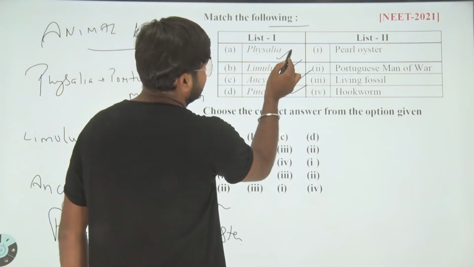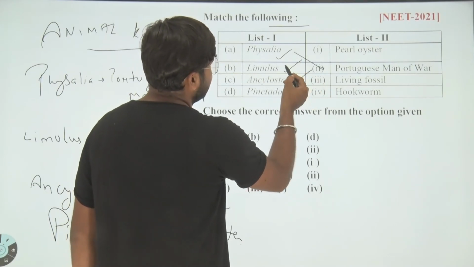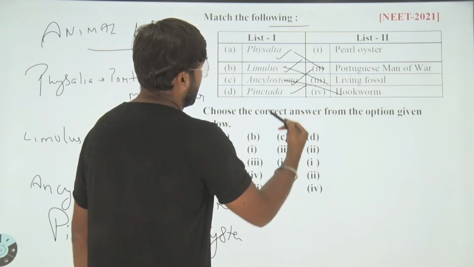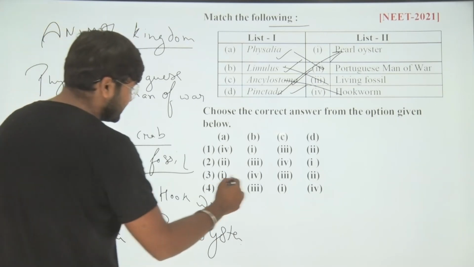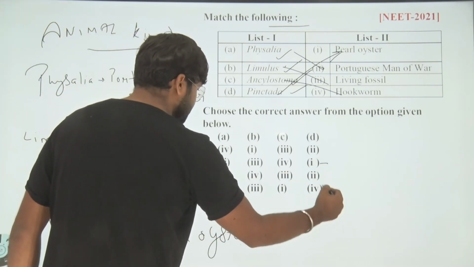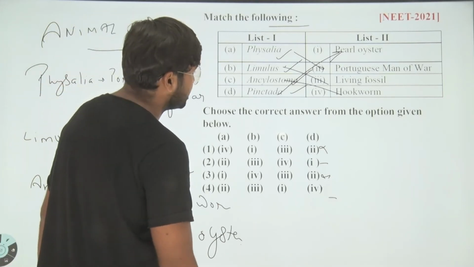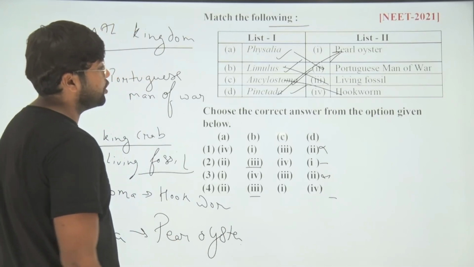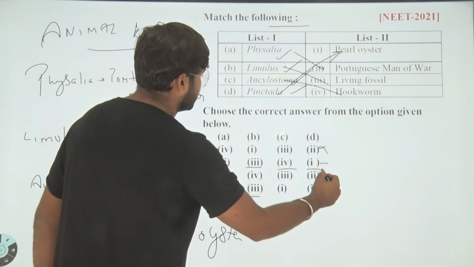Physalia, A to the second, Portuguese man of war; Limulus, living fossil; Ancylostoma, hookworm; Pinctada, pearl oyster. A to the second is in this option and this option. Rest both are incorrect. The B option, Limulus to the third, in both. The next, Ancylostoma is hookworm, C to the fourth in this, and D to the first in this.